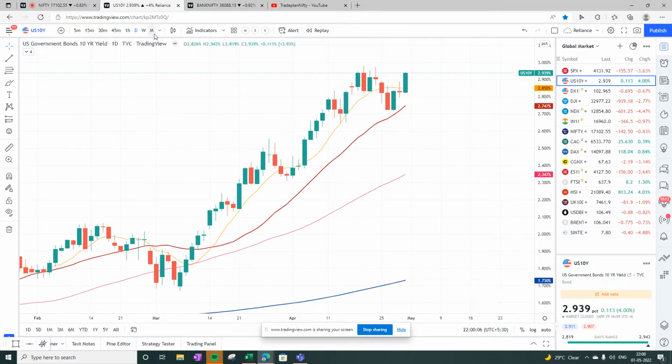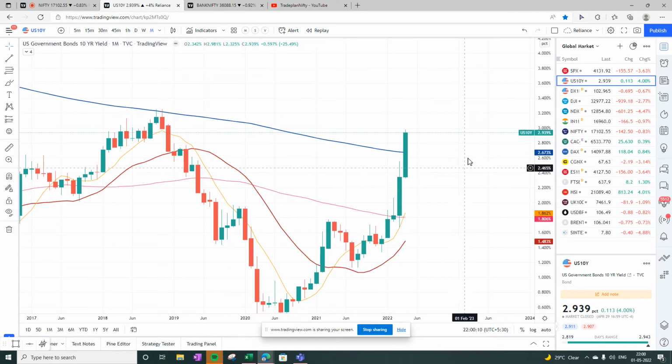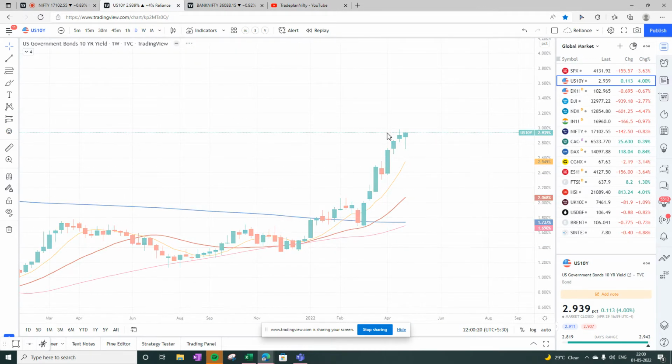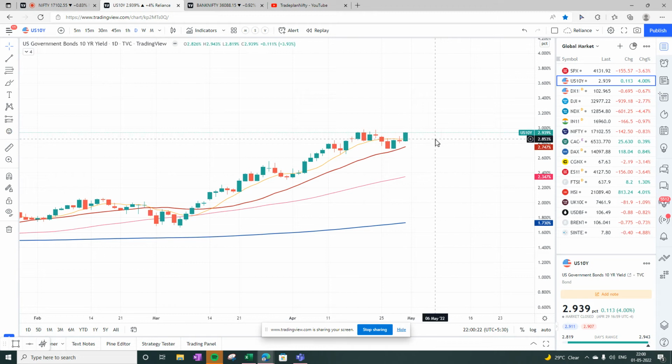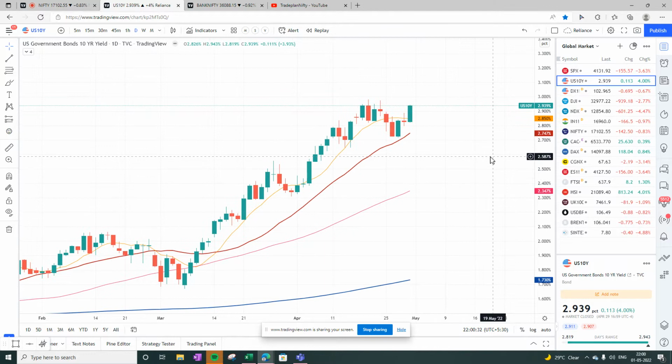Now when we look at the US government 10 year bond yield, we see that on the monthly chart it has closed above 200, so definitely an uptrend. On the weekly chart, it is above all the moving averages, so definitely an uptrend. And on the daily chart also it has closed above 8 and above 20 and is continuing a super trend which is above the 8 bar moving average. So the US government 10 year bond yield is looking very strong, which is not a good sign for global equity markets.